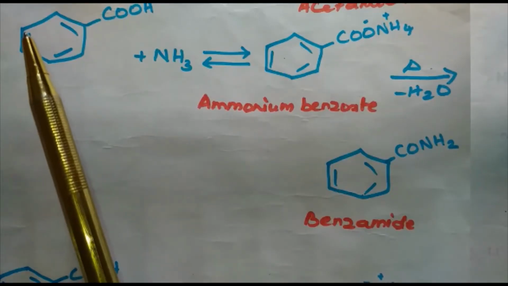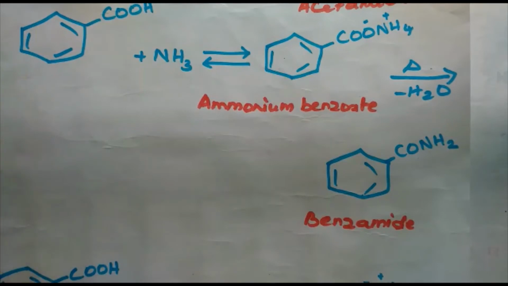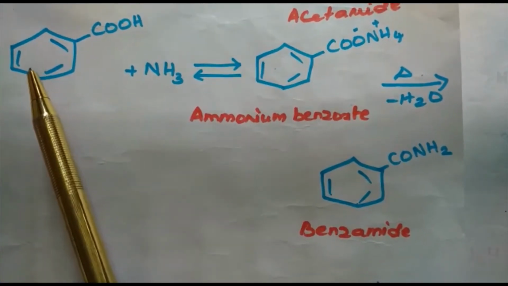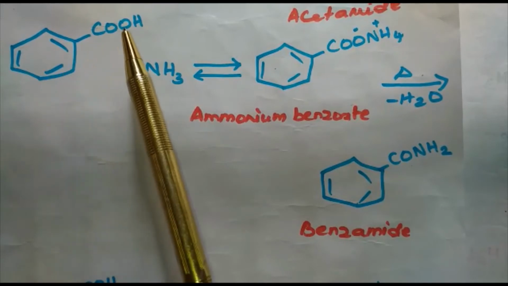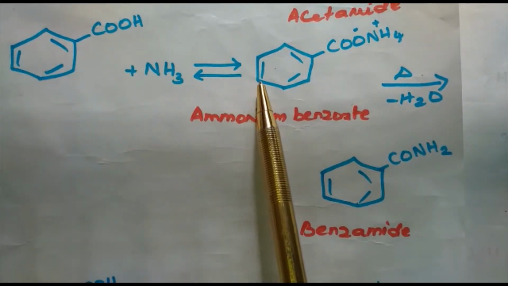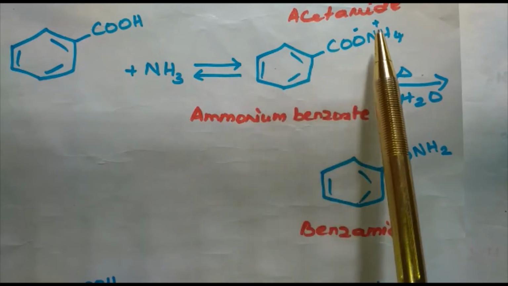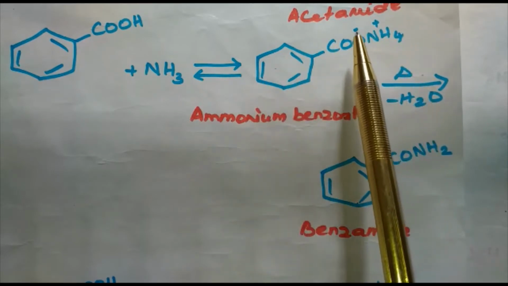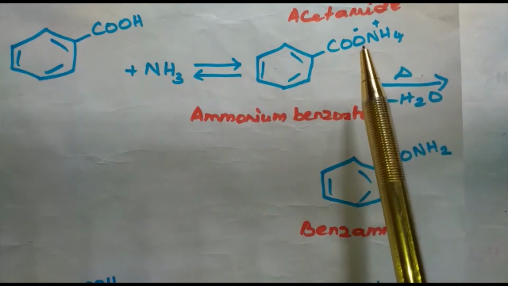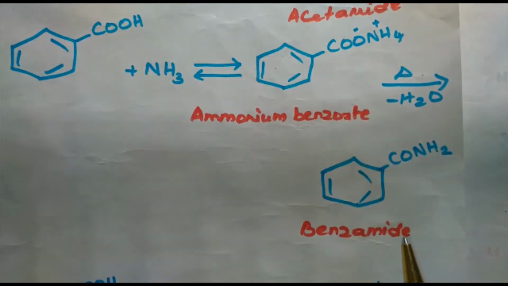In reaction with ammonia, we will discuss a few more examples. One more example is benzoic acid, C6H5COOH. When it is treated with ammonia, we get ammonium benzoate, C6H5COO- NH4+. This on further heating at a higher temperature loses a water molecule to give the corresponding amide, which is nothing but benzamide. Formula is C6H5CONH2.